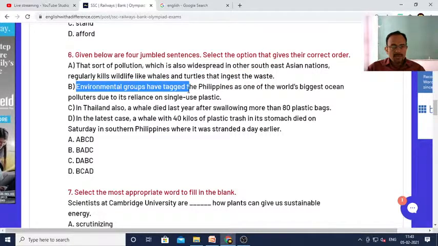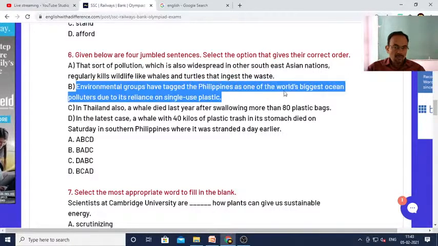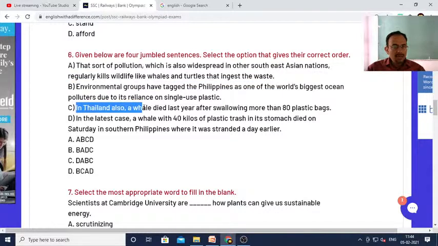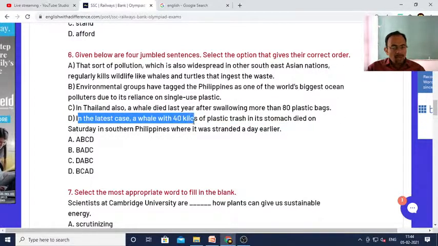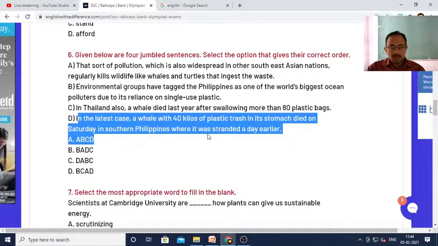Environmental groups have tagged the Philippines as one of the world's biggest ocean polluters due to its reliance on single-use plastic. In Thailand also, a whale died last year after swallowing more than 80 plastic bags. And in the latest case, a whale with 40 kilos of plastic trash in its stomach died on Saturday in southern Philippines, where it was stranded a day earlier.